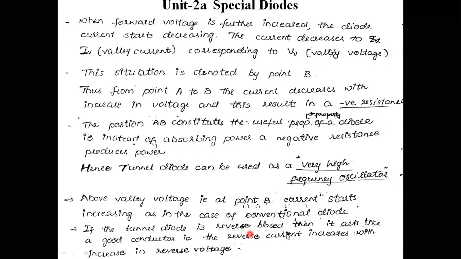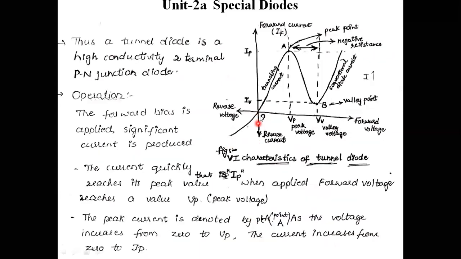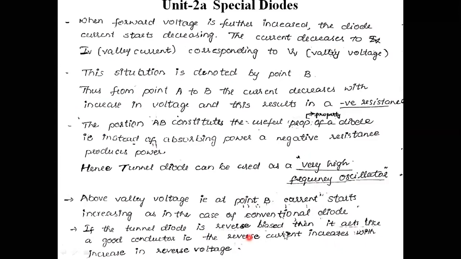If the tunnel diode is reverse biased, then it acts like a good conductor, that is, reverse current increases with increase in reverse voltage. In the reverse bias also, some small amount of current flow takes place, that is the point given here. Tunnel diode in reverse bias acts as a good conductor. Even a small increase in the voltage gives an increase in the current on the reverse side.